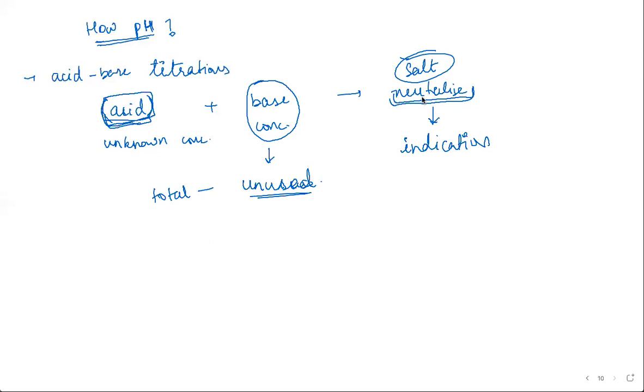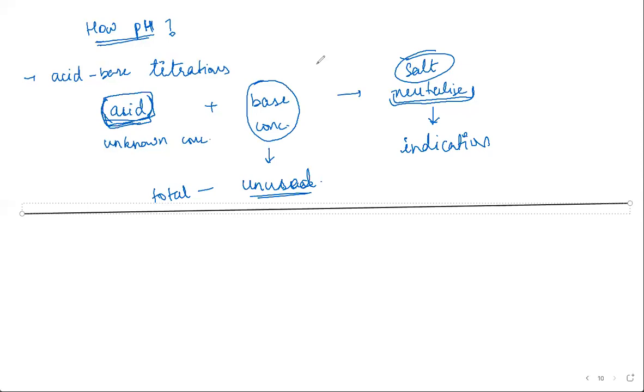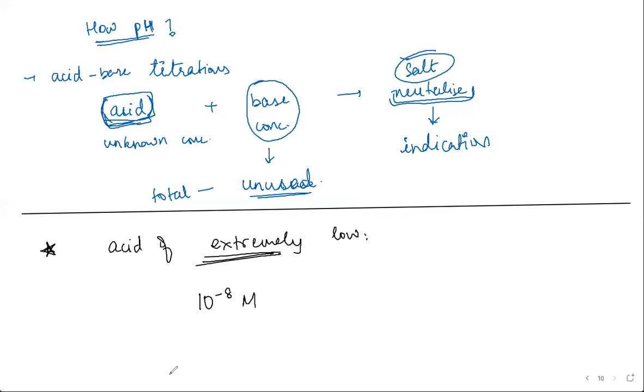One major note you need to keep in mind when doing these calculations is this: if you have acid of extremely low concentration, I'm talking about something like 10 raised to the power minus 8 molar, for example, and you use your pH formula, pH equals minus log of 10 raised to the power minus 8. How much do you get here? Calculate.